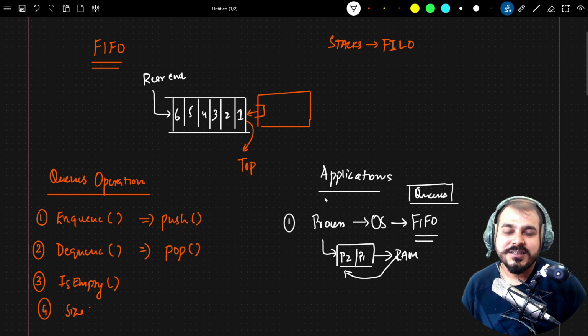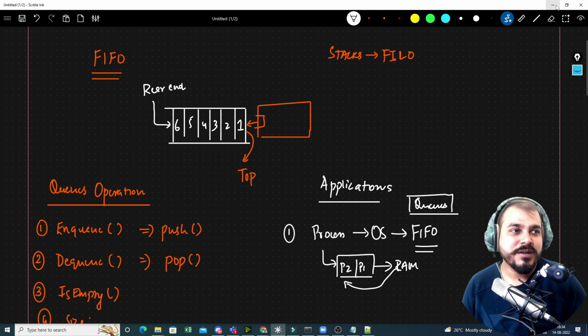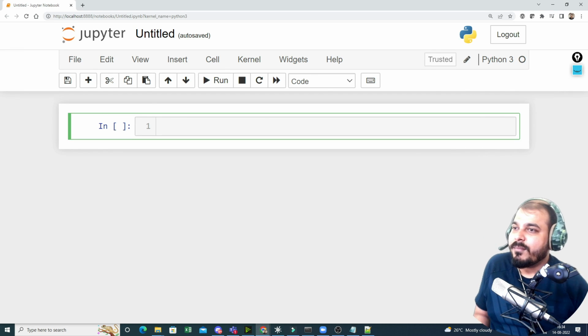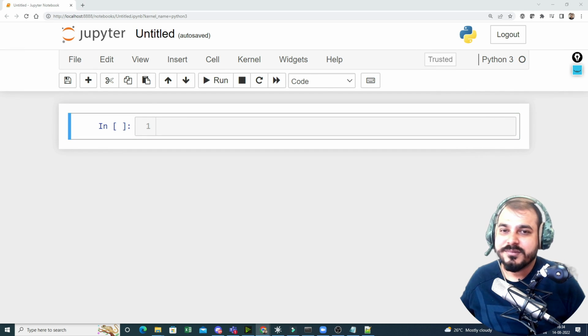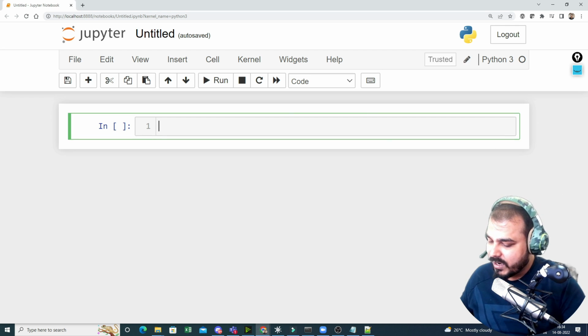Okay. So this is just one idea to talk about, like what is the main application with respect to queue. Now let us go ahead and try to do the implementation. So now what I'm actually going to do is implement a simple queue over here. And for implementing, again, I will be using the Python programming language. I will define class Queue.